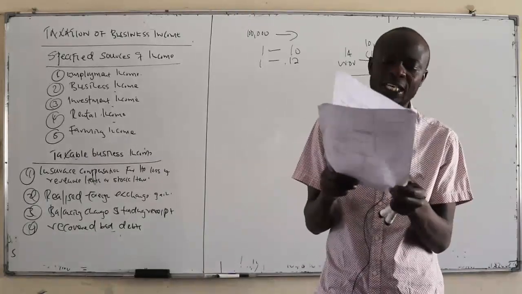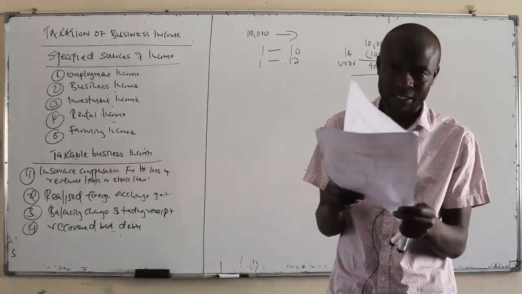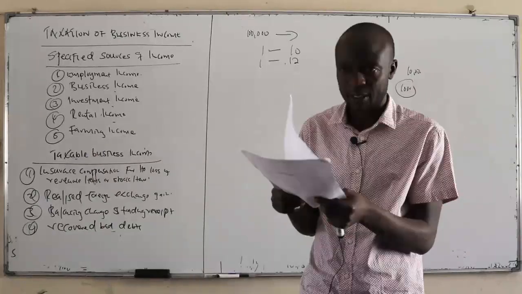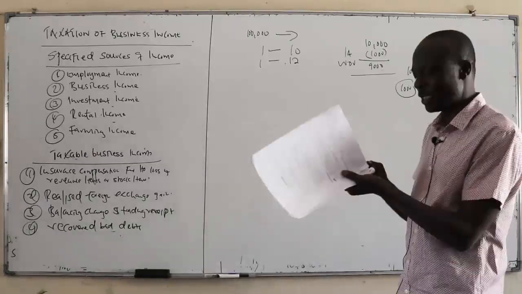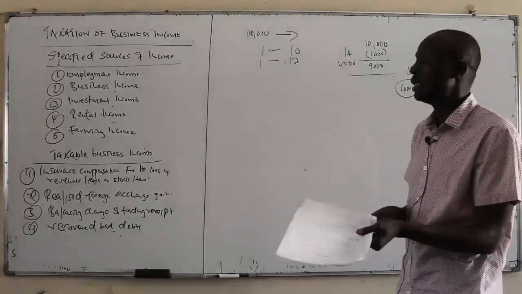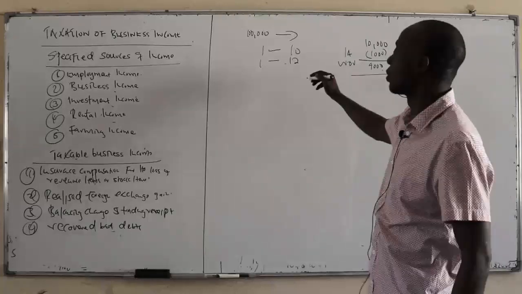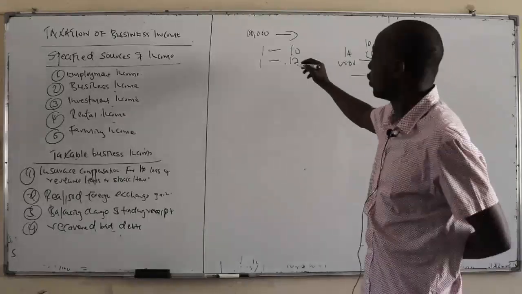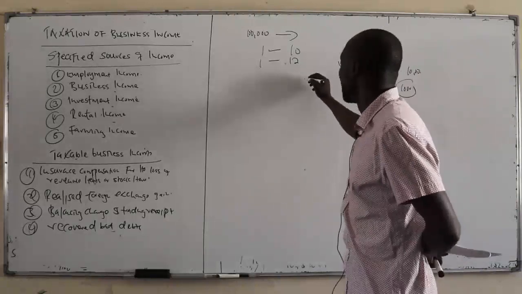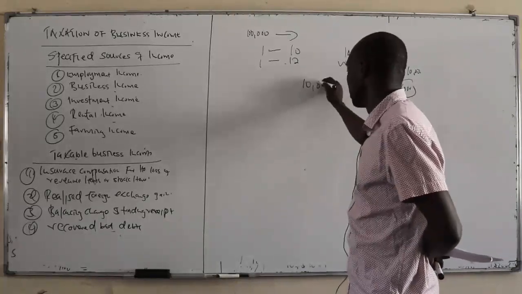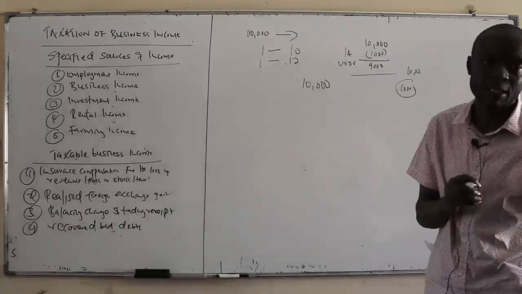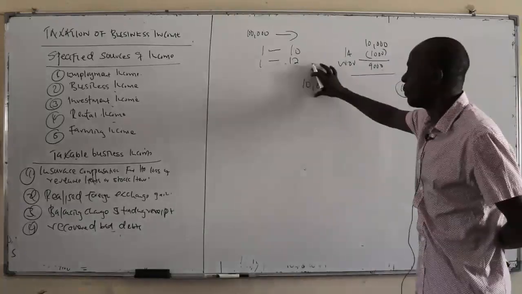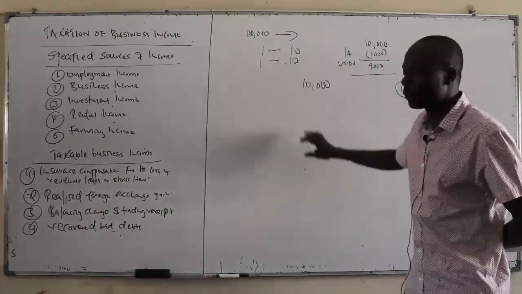There is what we call reduction in specific provision for bad debts. Reduction is specific. So what is a provision? A provision is an amount that is set aside to cater for a particular eventuality. Sometimes we set aside some amount to cater for those debtors that will not pay. So we have what we call specific. So we can say, let us put aside 10,000 from our profits to stand in for those debtors that will not pay, isn't it? And then after some time, we analyze what was the response from the debtors.